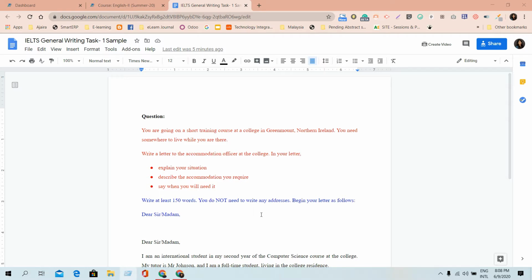So it's a very simple one. You have to just write a letter. But there is a certain format for writing that letter. There is a huge difference between formal letter writing and this one. Now I am going to talk about this.